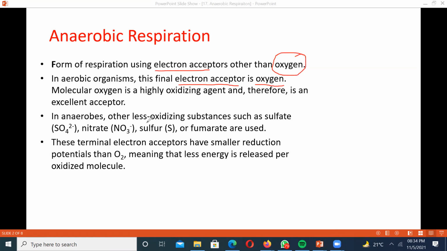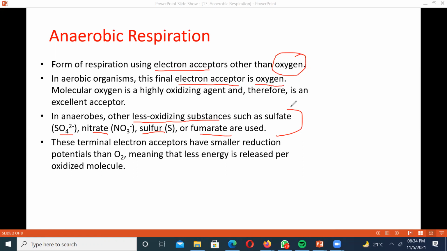So in anaerobes, there is a less oxidizing substance such as sulfate, nitrate, sulfur, or fumarate. They can be used for accepting the electrons. So mind it, technically, anaerobic respiration is a respiration that occurs in the absence of oxygen. But if we analyze things on a wider perspective, on the scale of metabolism,